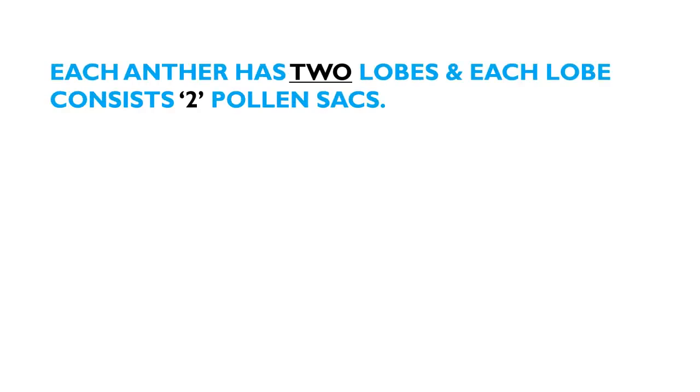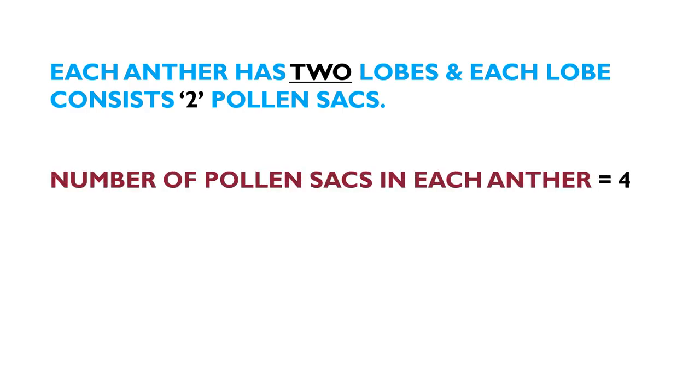Each dithecous anther has 2 lobes and each lobe consists of 2 pollen sacs. Number of pollen sacs in each anther: each lobe consists of 2 pollen sacs and each anther consists of 2 lobes, 2 into 2, total 4 pollen sacs are present in an anther.